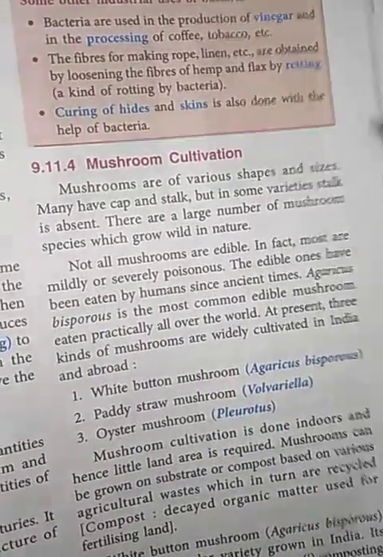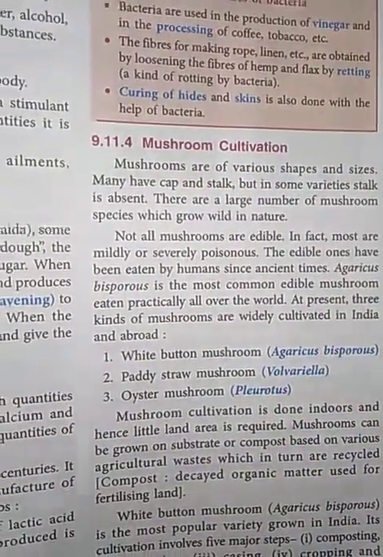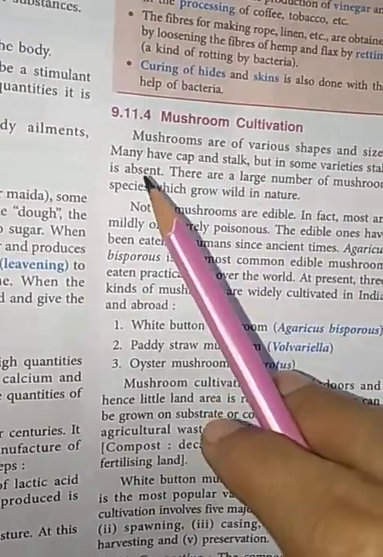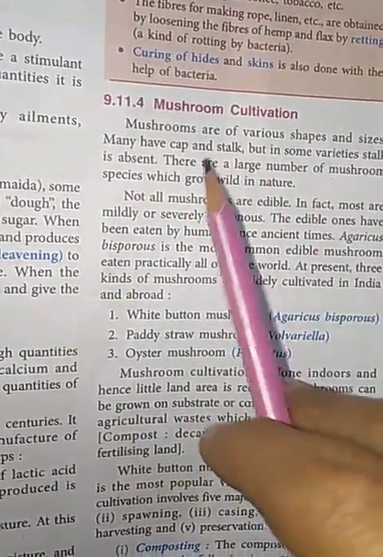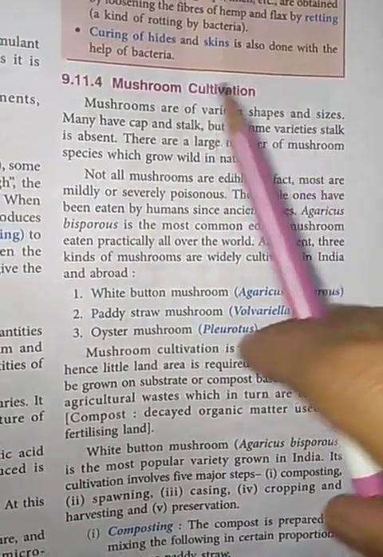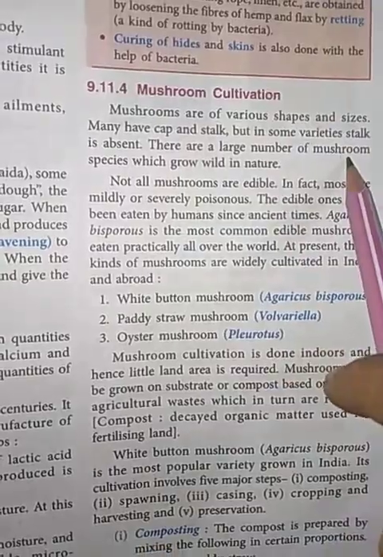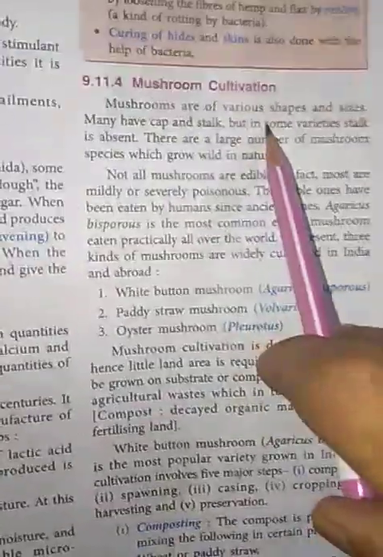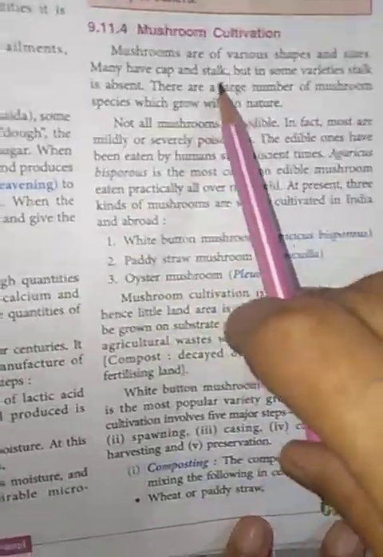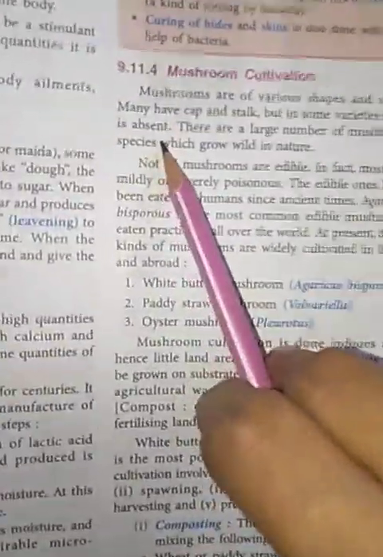Now students, we will discuss mushroom cultivation. Mushrooms, I think you have all heard about them and tasted them. Mushroom pizza, you have all eaten. Mushrooms are of various shapes and sizes. Many have a cap and stalk, but in some varieties the stalk is absent.